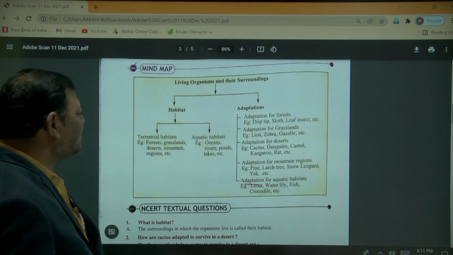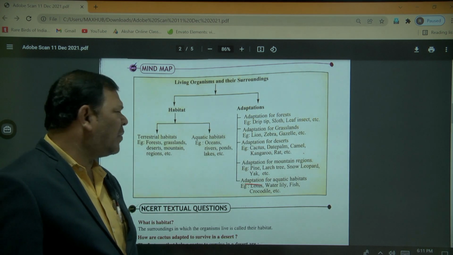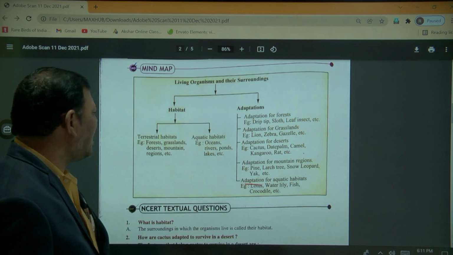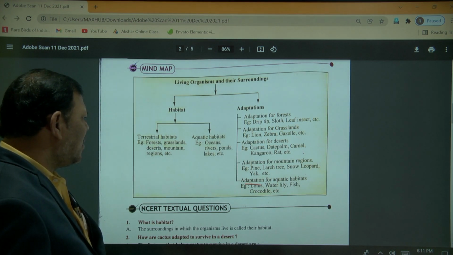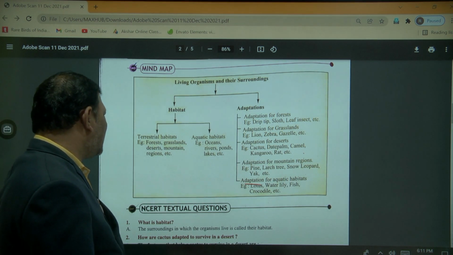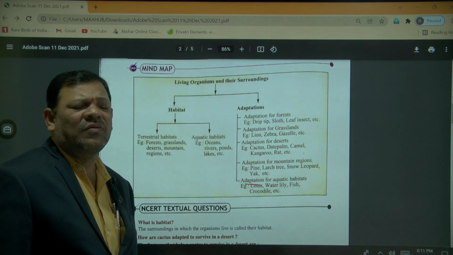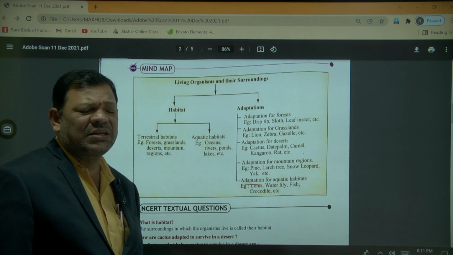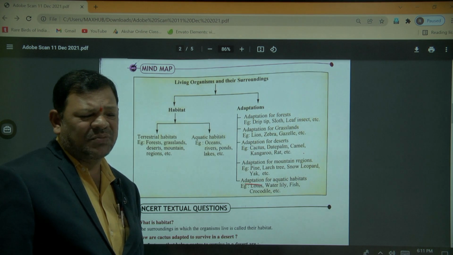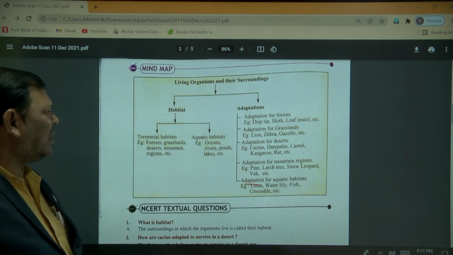Aquatic habitat means the habitat of organisms that live in water. Examples of the aquatic habitat are oceans, rivers, ponds, lakes. In the aquatic habitat, again there are freshwater aquatic habitat and marine water aquatic habitat. Freshwater aquatic habitats are rivers, lakes, ponds. Marine water habitats are oceans, seas, and so on.